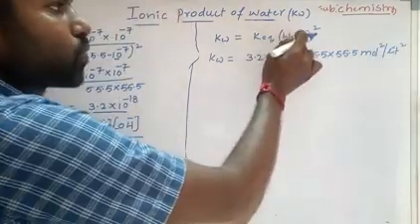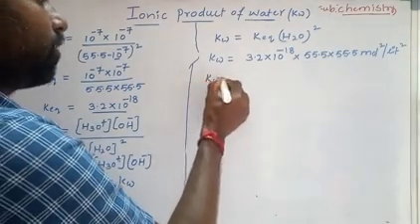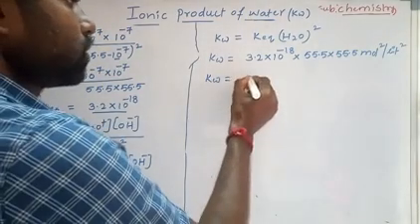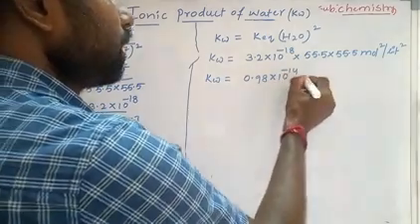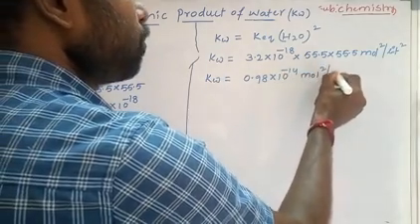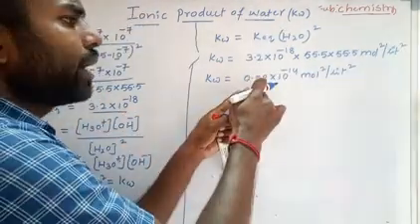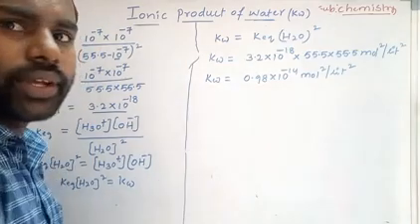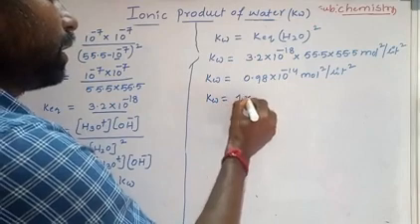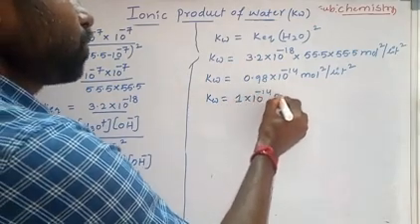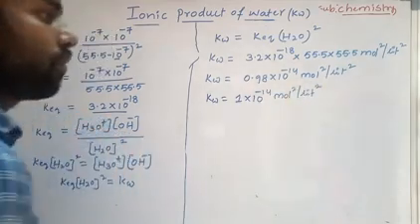Here we can write mole to the power of 2 by liter to the power of 2. Why? Because here H2O to the power of 2 is there. If you multiply these, we will get 0.98 into 10 to the power of minus 14 mole to the power of 2 by liter to the power of 2. 0.98 is almost equal to 1. Then Kw equal to 1 into 10 to the power of minus 14 mole to the power of 2 by liter to the power of 2.